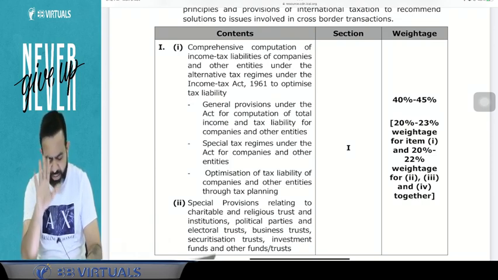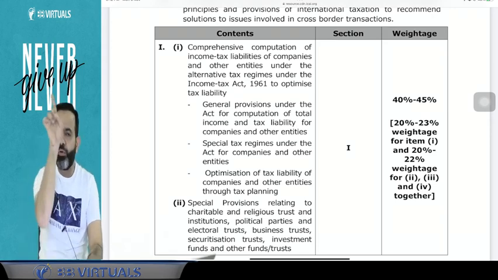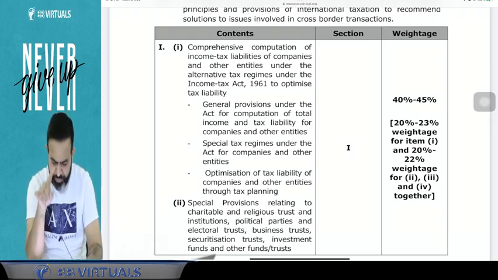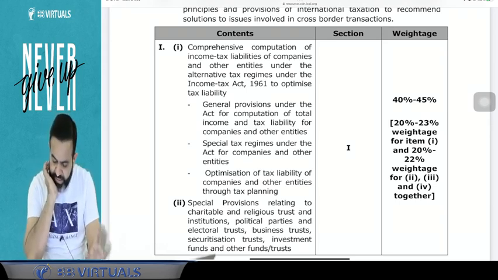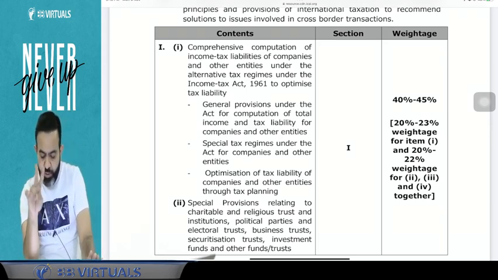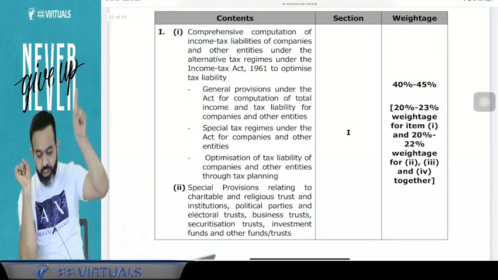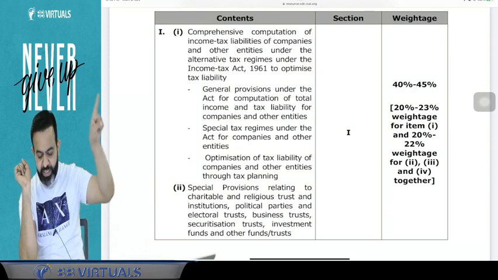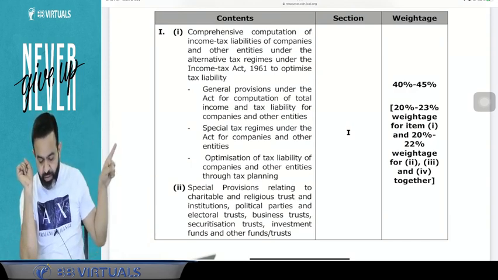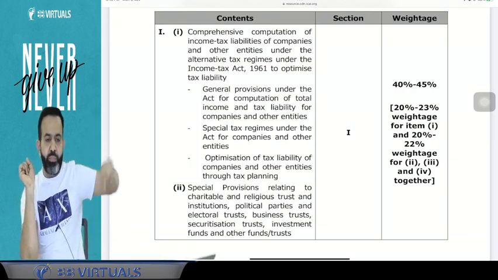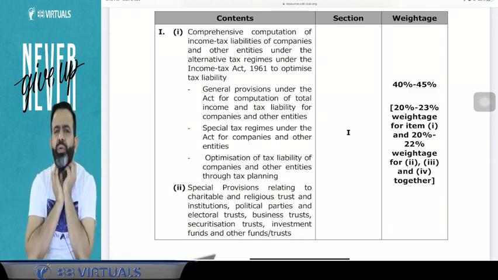In simple words, computation of total income tax liability, including alternative taxation regime, will cover your 20 to 23% weightage, because here they mention that out of 40 to 45, 20% to 23% is for item number 1 only. So this computation part is going to cover approx 22%.